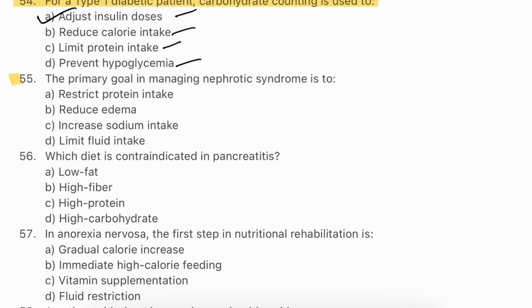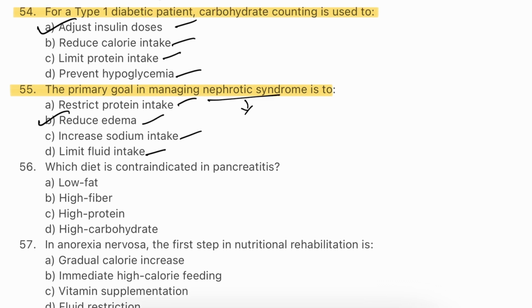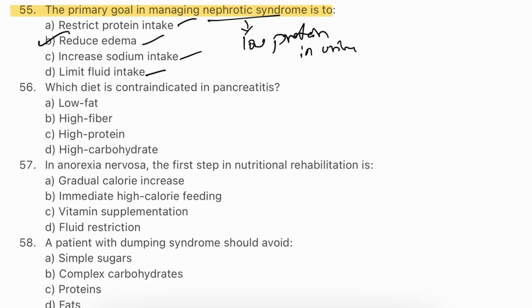Question number 55. The primary goal in managing nephrotic syndrome is to restrict protein intake, reduce edema, increase sodium intake, limit fluid intake. The answer will be B. Reduce edema. In nephrotic syndrome, there is a significant loss of protein in urine. It causes significant fluid retention and edema. The primary treatment approach involves reducing fluid overload and controlling sodium intake, which helps alleviate the swelling and support kidney function. Nephrotic syndrome is loss of protein in urine.